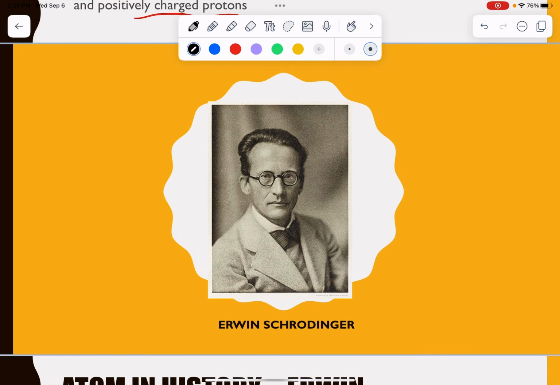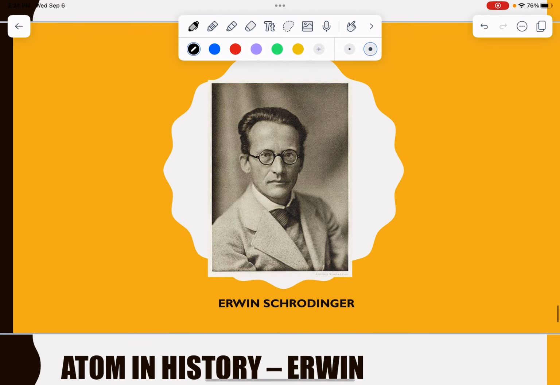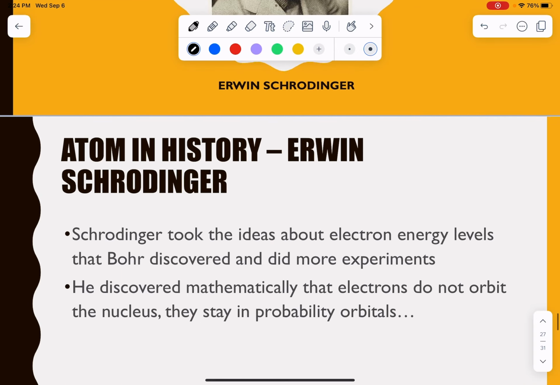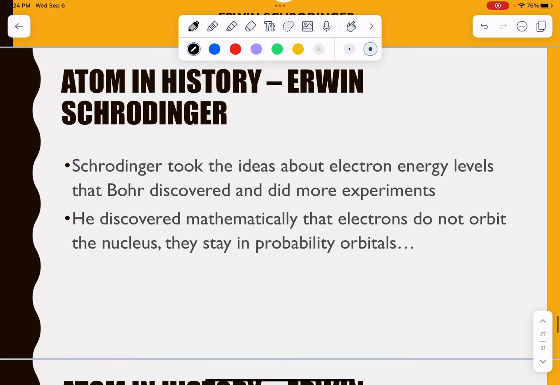Okay, our last scientist that we're going to look at here is Mr. Erwin Schrödinger, who worked on the model of the atom. And yes, it's the same guy with the cat. So Erwin Schrödinger, basically what he did is he continued looking at the electrons and the energy levels of electrons that Bohr did. And his big thing is he did math.